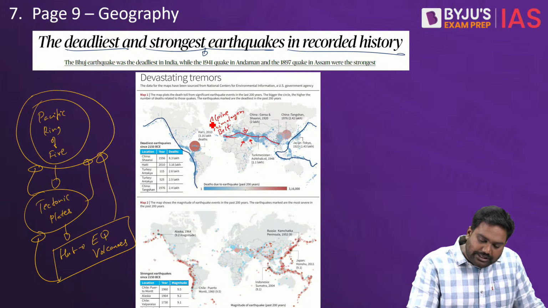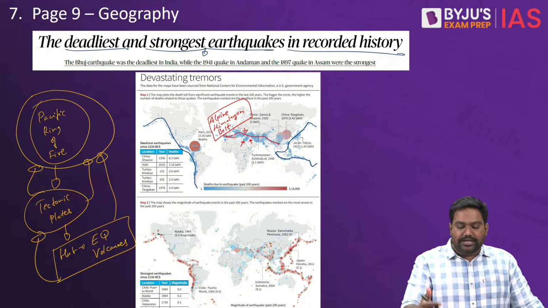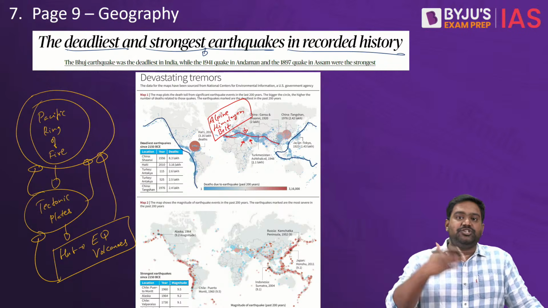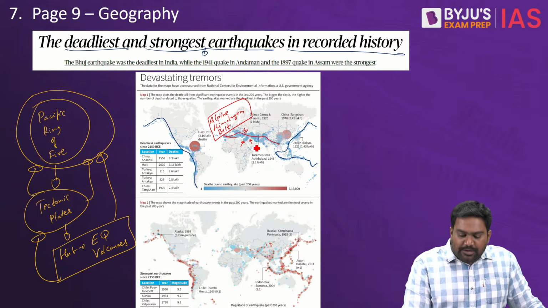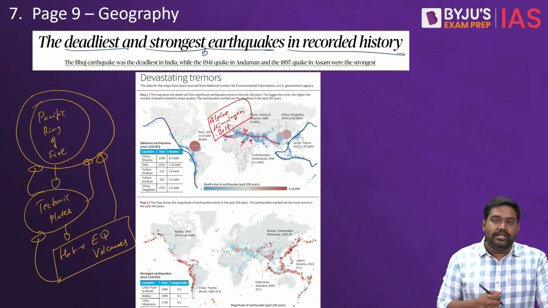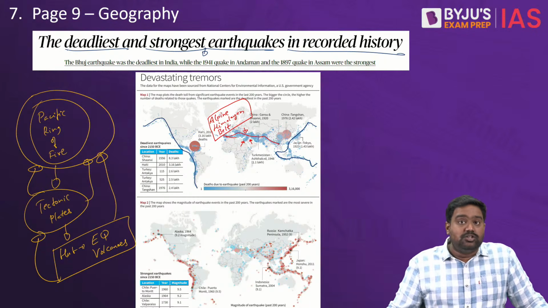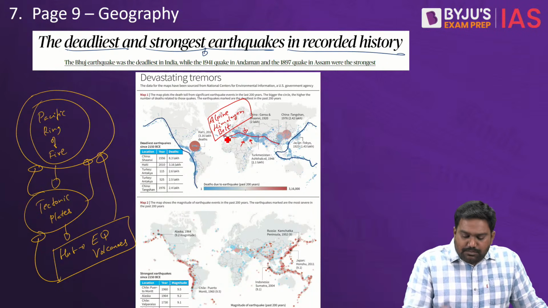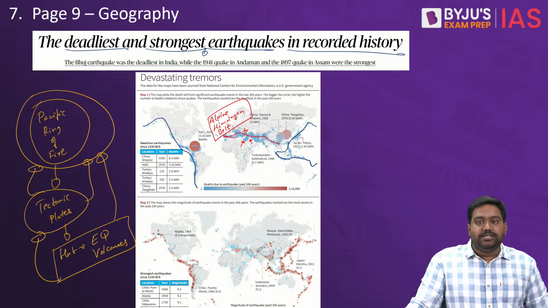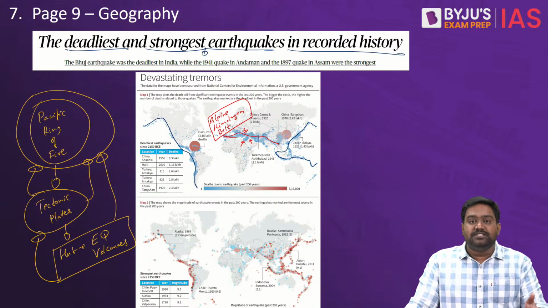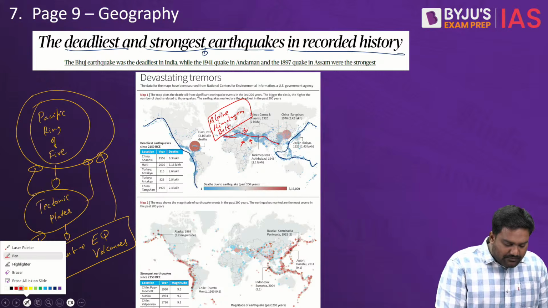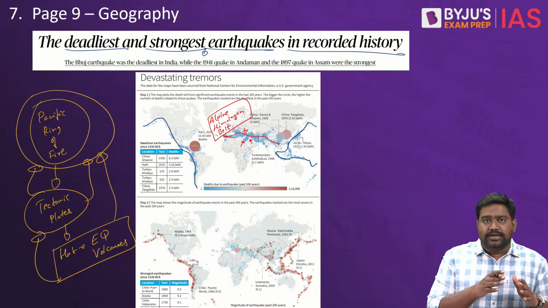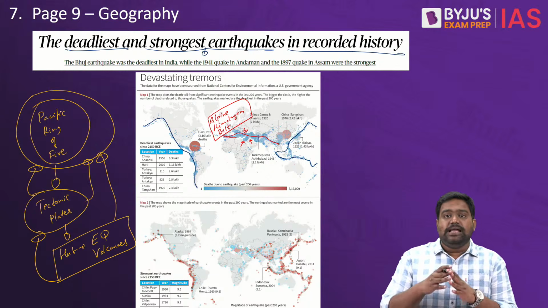This is another major tectonic zone. There are multiple plates that are in constant movement. For example, the Indian plate diving under the Eurasian plate. The African Arabian plate colliding with the Anatolian plate that caused the mega earthquake in Turkey a few months back, right? So this is another major zone of earthquakes, the Alpine Himalayan belt. The other one is Pacific Ring of Fire. So please be aware of these two zones. Pacific Ring of Fire witnesses the most earthquakes and intense volcanic activity, followed by the Alpine Himalayan belt.